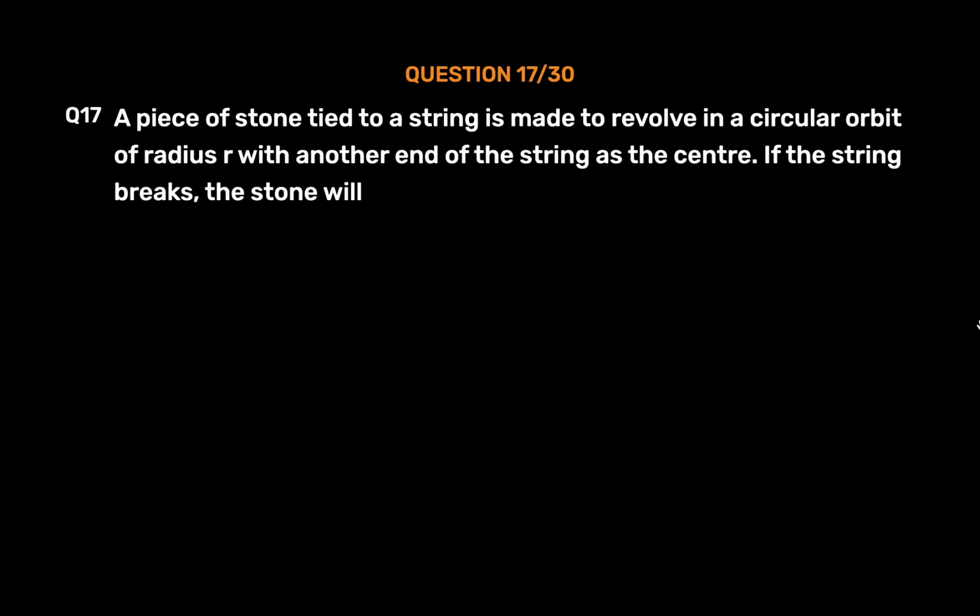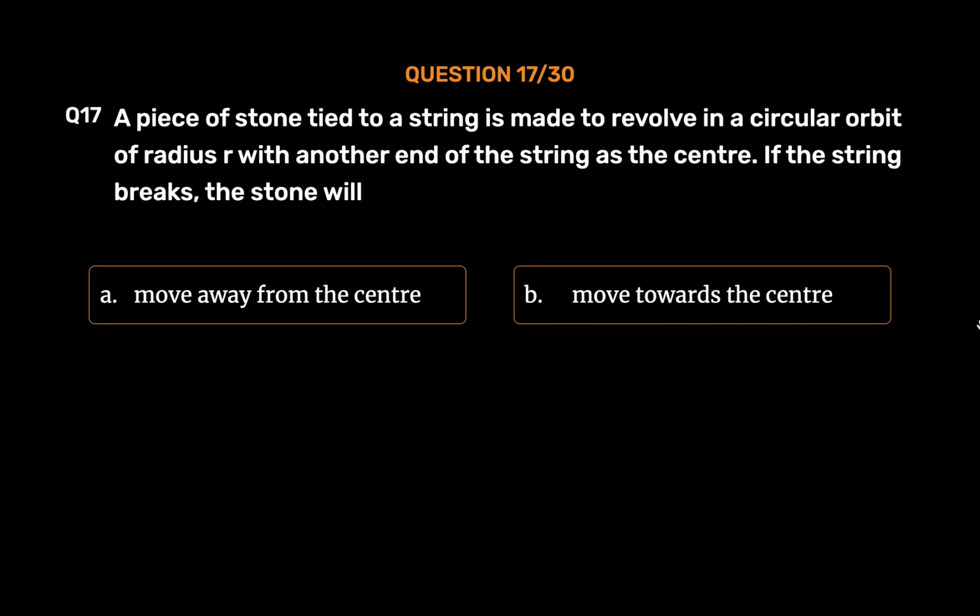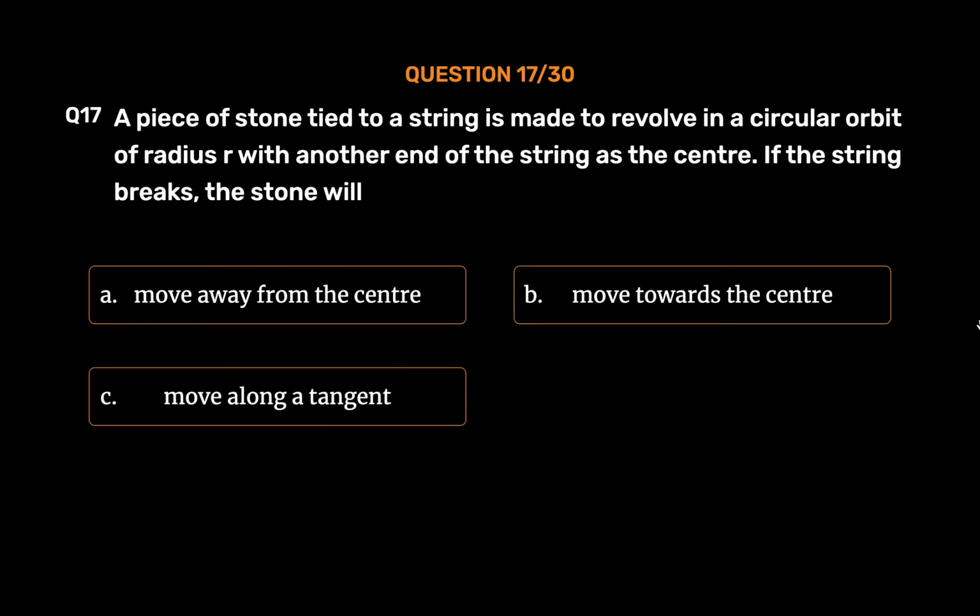Question number 17. A piece of stone tied to a string is made to revolve in a circular orbit of radius r with another end of the string as the center. If the string breaks, the stone will: Option A. Move away from the center. Option B. Move towards the center. Option C. Move along a tangent. Option D. Stop. The correct answer is Option C.